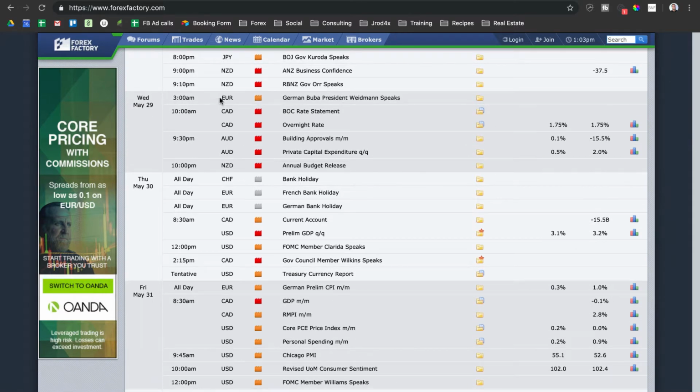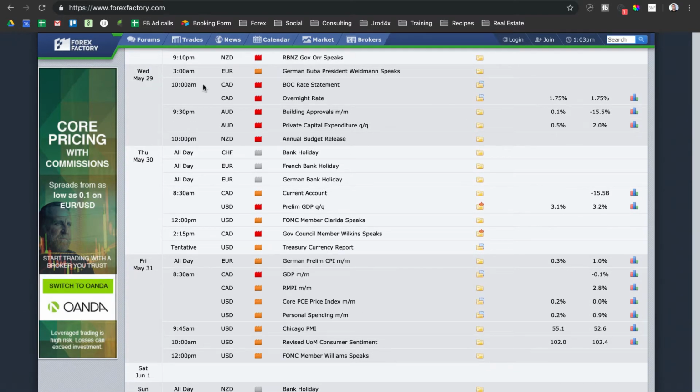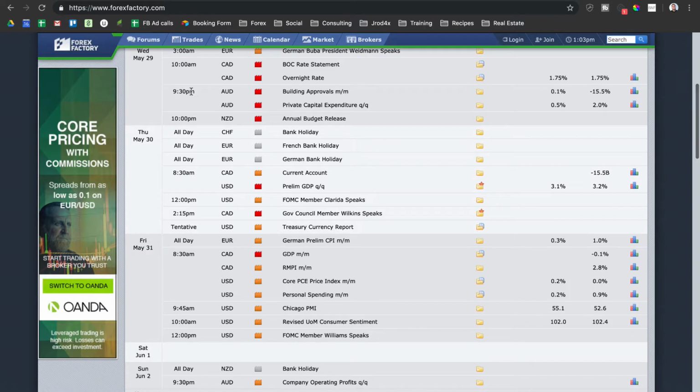And then Wednesday we have Euro at 3 a.m. We've got a speaker. And then 10 a.m. we've got a rate announcement or rate statement for CAD, and then also the overnight rate. So we'll probably see a lot of volatility in dollar CAD on Wednesday for New York session, probably towards the later portion, around 10 to about 12 noon. And then for Asia session we have Australian dollar, 9:30 p.m.